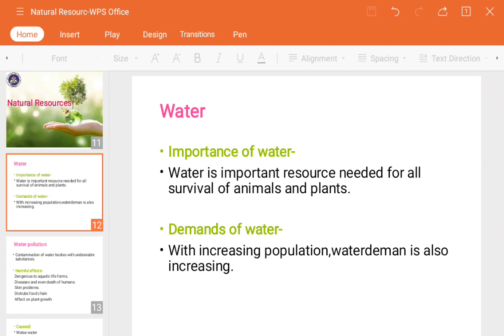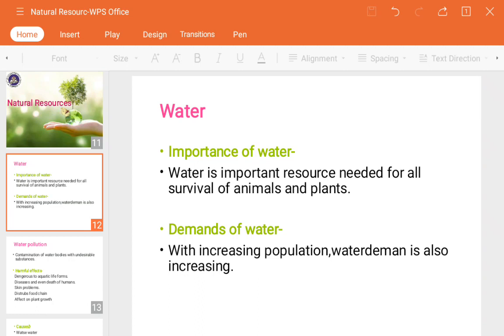Distribution of water on the earth: only 3%. So, I hope you have studied about the level of water and the land in your previous classes, 8th standard. The distribution of water on the earth is only about 3%, and the remaining 97% resides in the oceans. So this is about the ratio of water and land, or you can say ocean and water, on the surface of the earth. Next, what is the importance of water?